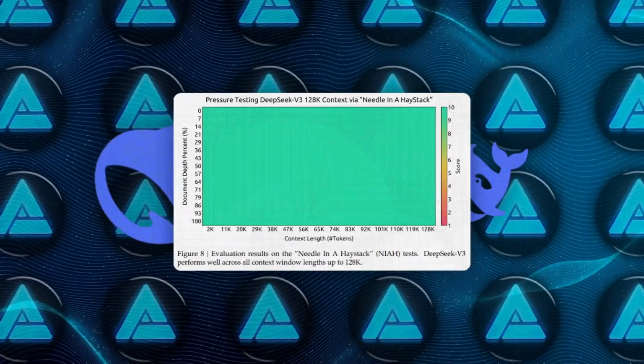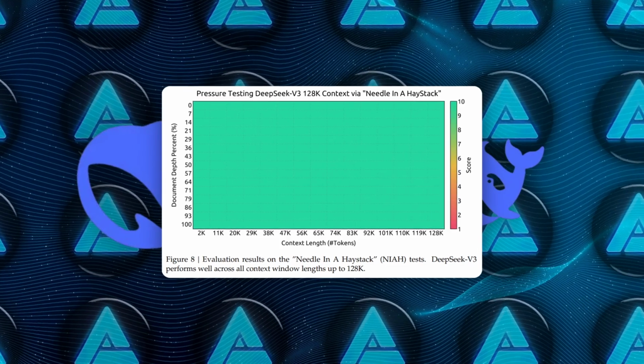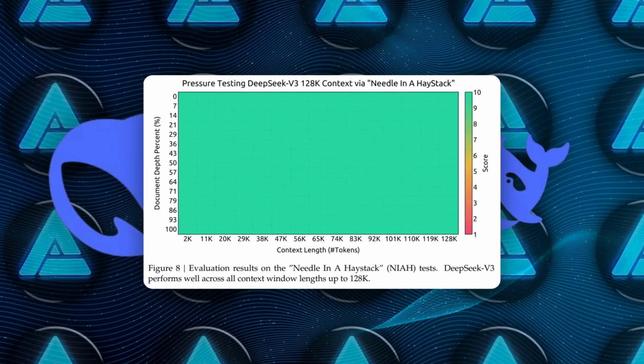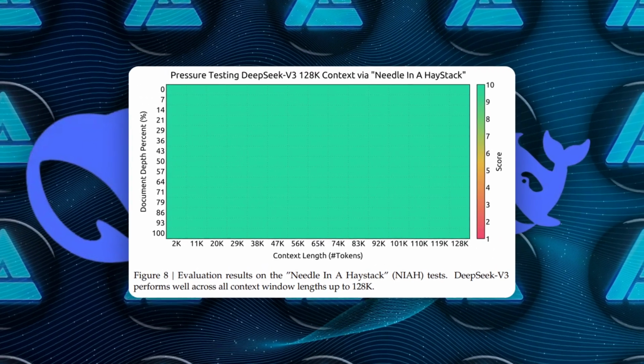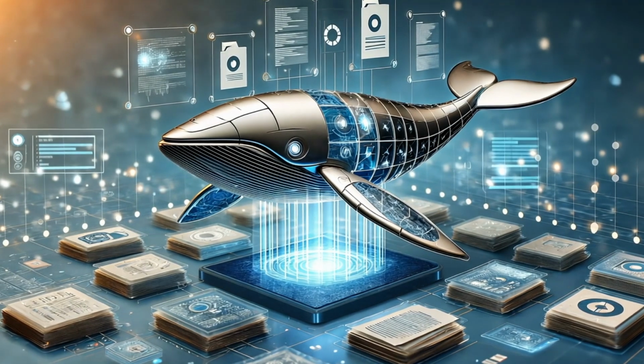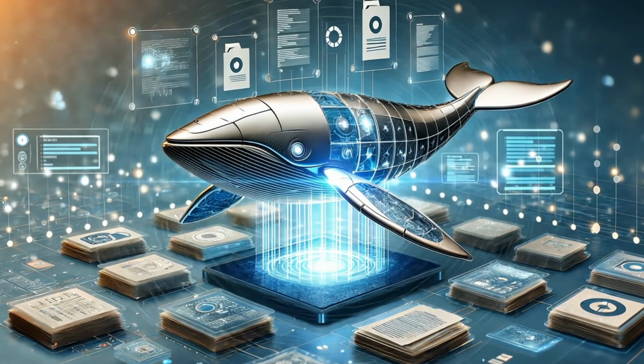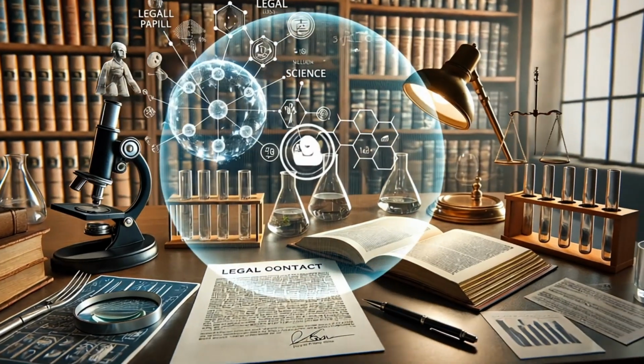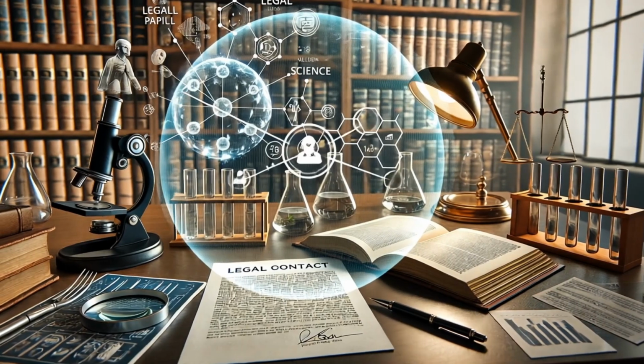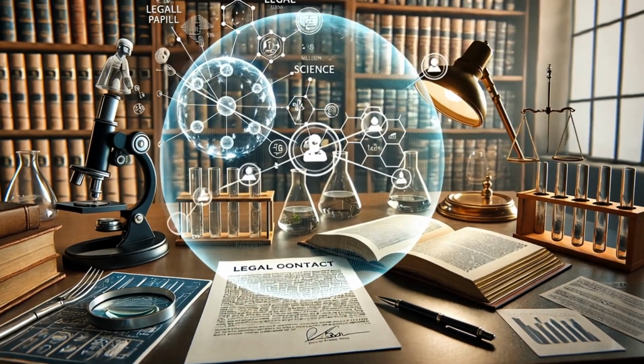A context window that stretches up to 128,000 tokens allows it to handle extremely lengthy inputs and maintain continuity in conversations or documents that span many pages. A feature especially valuable in legal, scientific, or literary settings where context matters immensely.